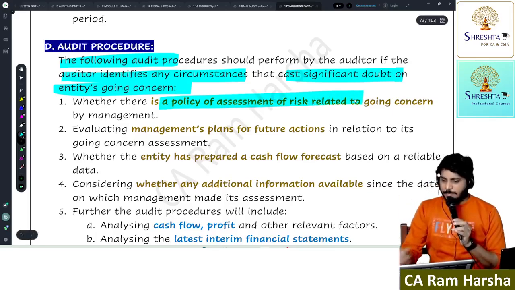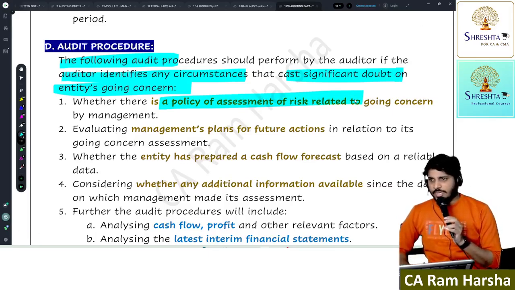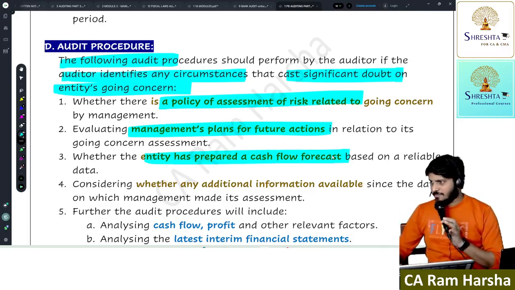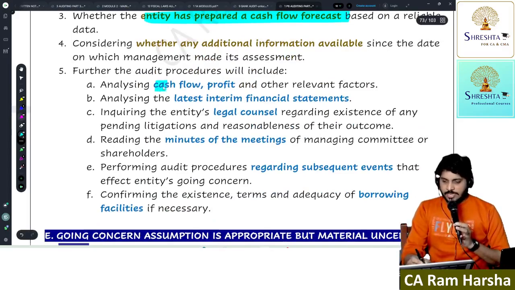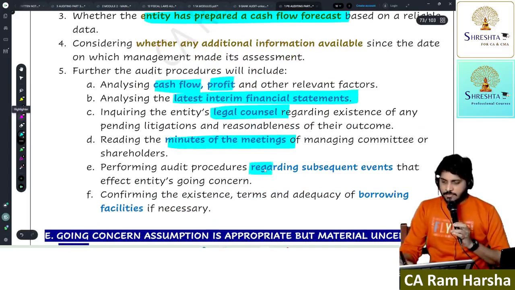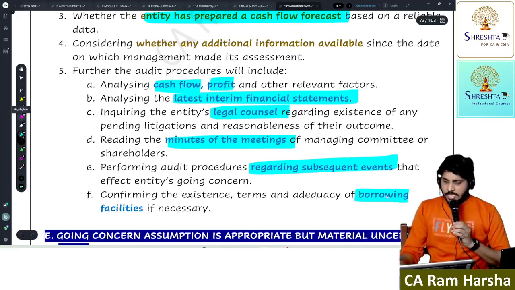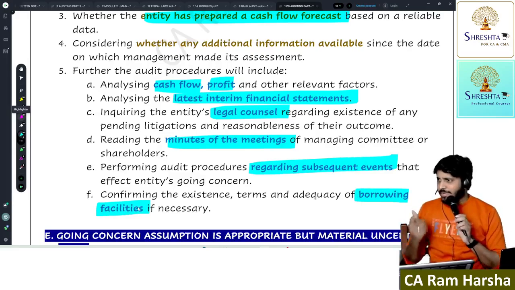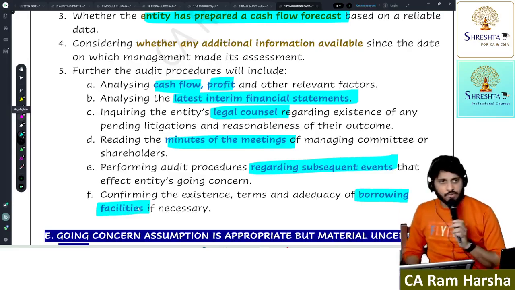Once again, see, is there a policy for risk assessment related to going concern by the management? What is management's future plan of action? Did the entity prepare a future cash flow budget? Yes or no? And look at the cash flow, profit, latest financials, take legal opinion, look at the minutes of the meetings, see the subsequent events, see what borrowing facilities the company has right now. If suddenly the company defaults, is there anybody to support it?